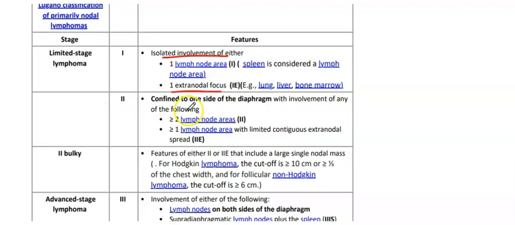In stage 2, we have disease confined to one side of the diaphragm with involvement of either greater than or equal to 2 lymph node areas, or 1 lymph node area with limited extranodal spread. In bulky disease, we have features of either stage 2 or stage 2E that include a large single nodal mass. For Hodgkin lymphoma, the cutoff is greater than or equal to 10 cm or greater than or equal to one-third of the chest width, and for follicular non-Hodgkin lymphoma, the cutoff is greater than or equal to 6 cm.